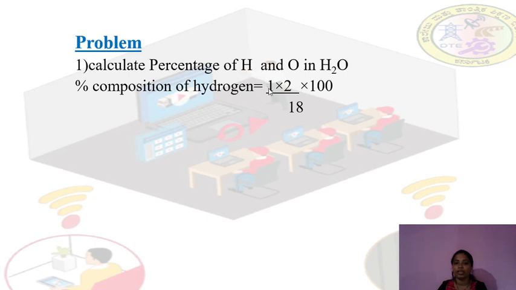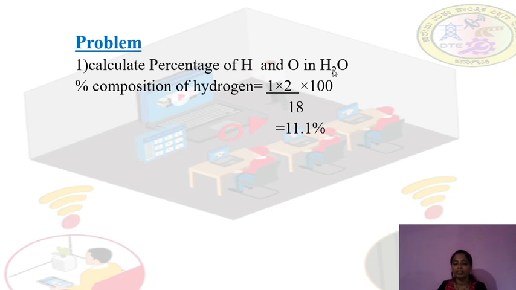What is the mass of the hydrogen? What is the atomic mass of hydrogen? 1. How many hydrogens are there? 2. So 1 into 2, divided by 18, that is 2 plus 16, where 16 is the mass of the oxygen. So 2 plus 16 is 18. So 1 into 2 divided by 18 into 100 is 11.1%. Hydrogen is 11.1% in the water.